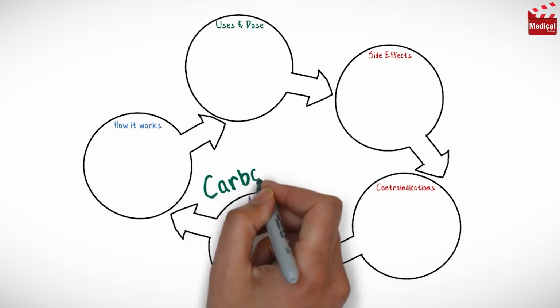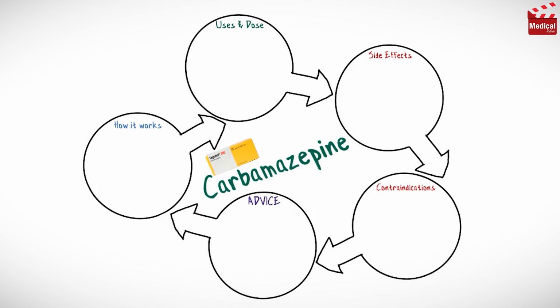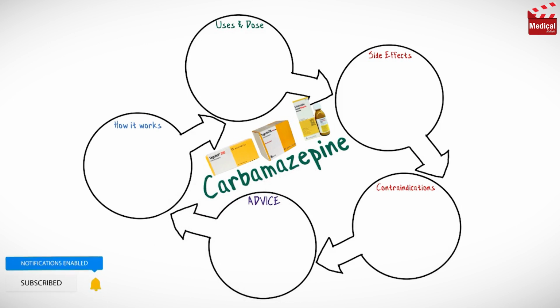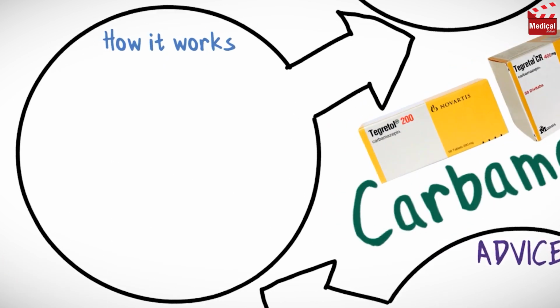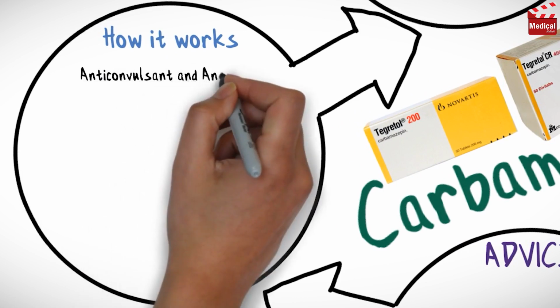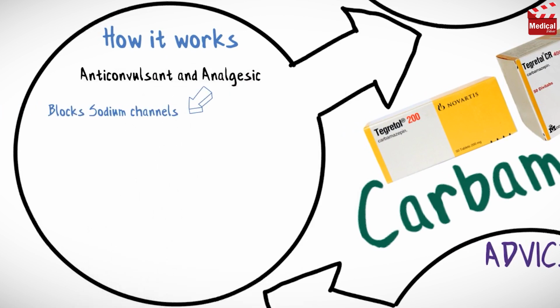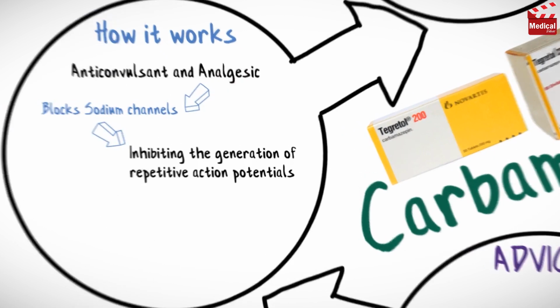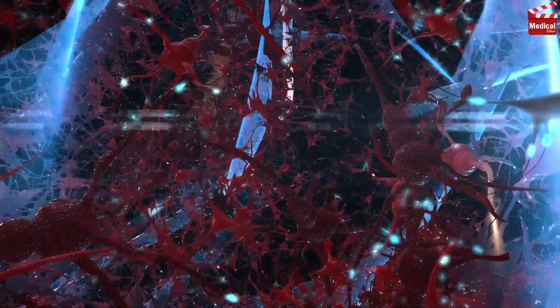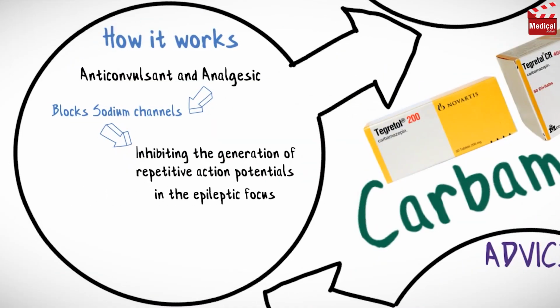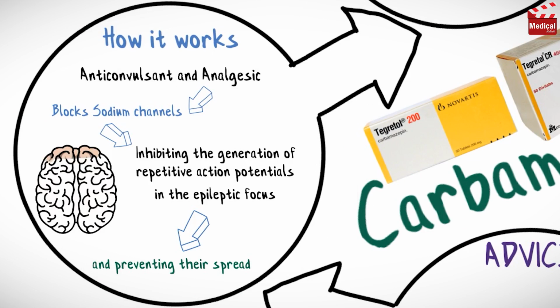In this video we'll briefly discuss what is carbamazepine and how it works, what it's used for, the dose and side effects, contraindications and precautions. Carbamazepine is an anticonvulsant and analgesic. It blocks sodium channels, thereby inhibiting the generation of repetitive action potentials in the epileptic focus, and preventing their spread.